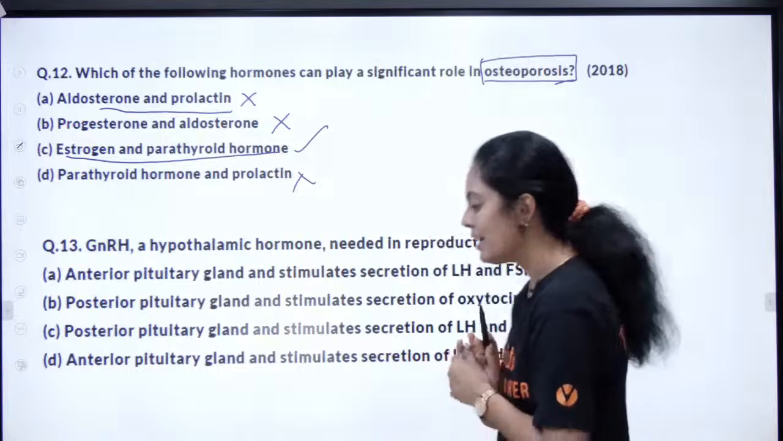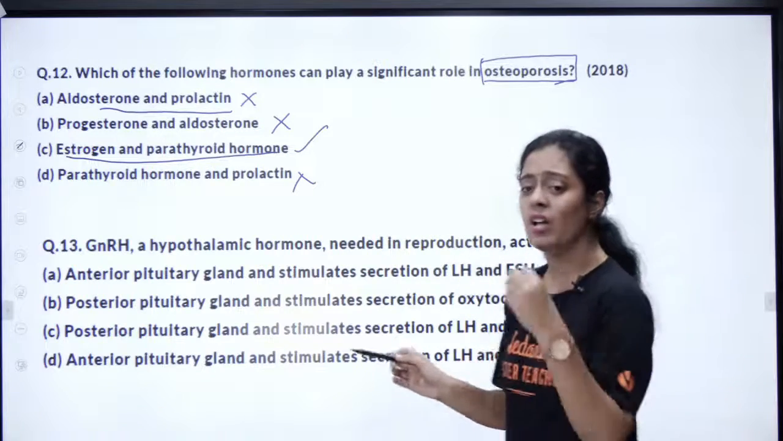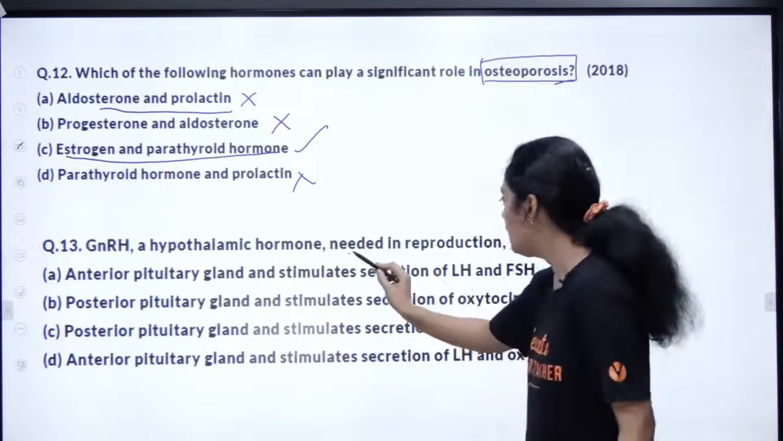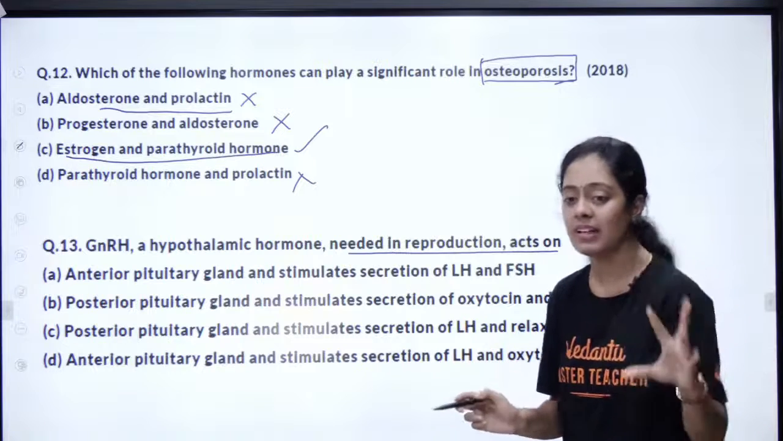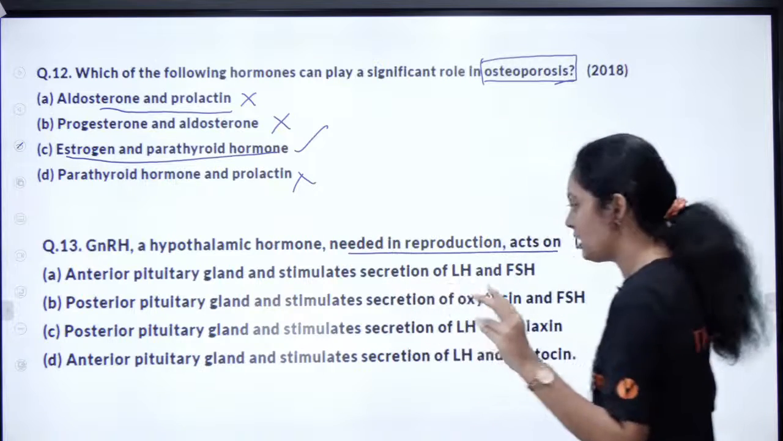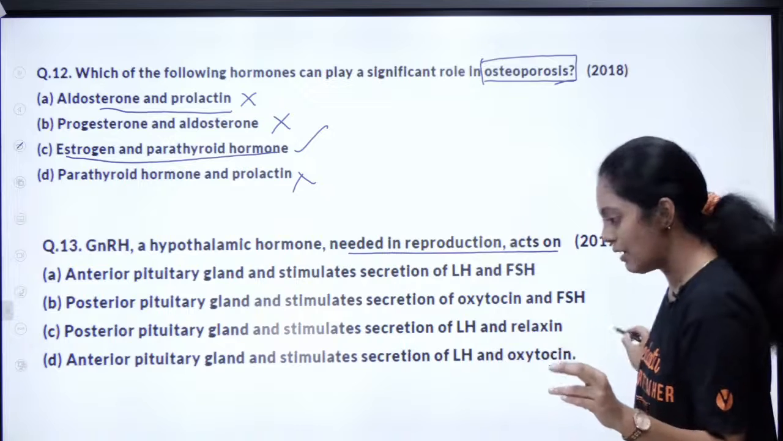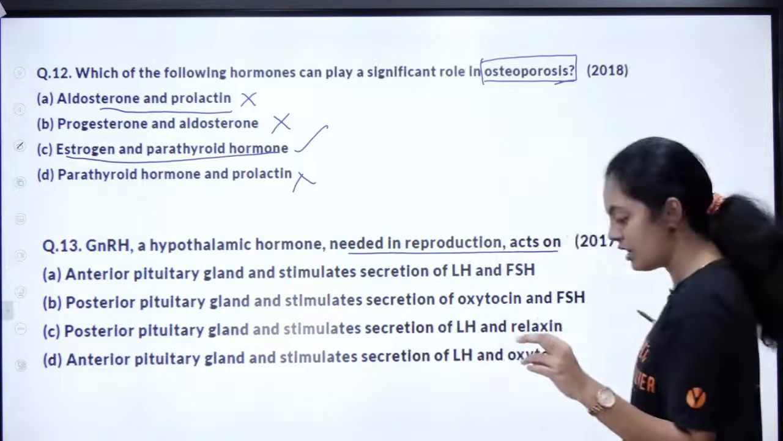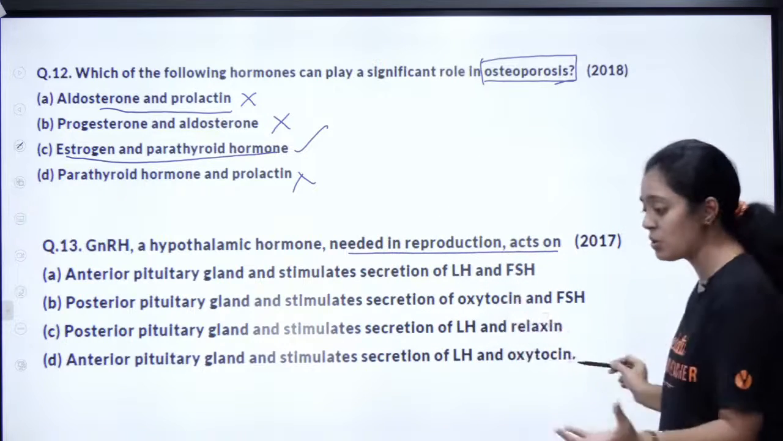Yes. Let's move on to the next question. GnRH, what is GnRH? It is a gonadotropin releasing hormone. It's a hypothalamic hormone needed in reproduction. They are asking where it acts. Option A: anterior pituitary and stimulates the secretion of LH and FSH. B: posterior pituitary and stimulates the secretion of oxytocin and FSH. C: posterior pituitary gland and stimulates the secretion of LH and relaxin. D: anterior pituitary gland and stimulates the secretion of LH and oxytocin.